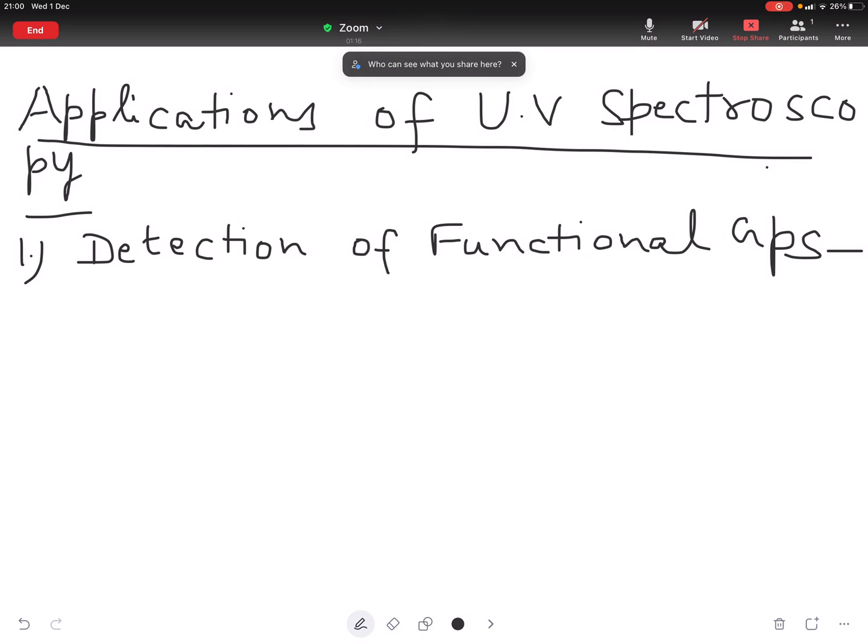For example, if an organic compound does not show lambda max absorption above 200 nanometers, it cannot contain a conjugated chromophore.